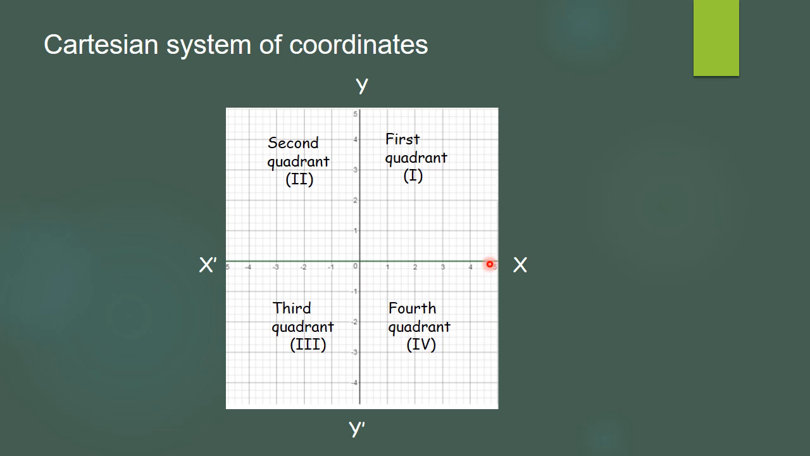The positive direction of the x-axis is called x. The negative direction of this is called x dash. The positive direction of the y-axis is y, while the negative direction is denoted by y dash. And because of these two lines, the page is divided into four parts, and they are called quadrants. So this is the first quadrant, second quadrant, third quadrant, and fourth quadrant.